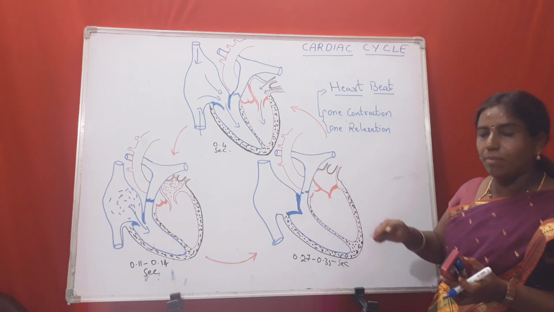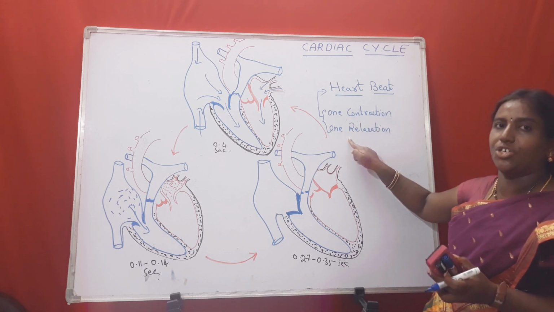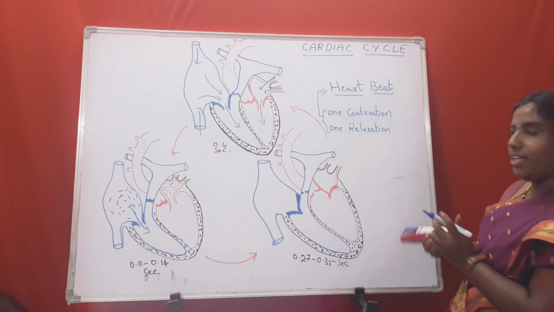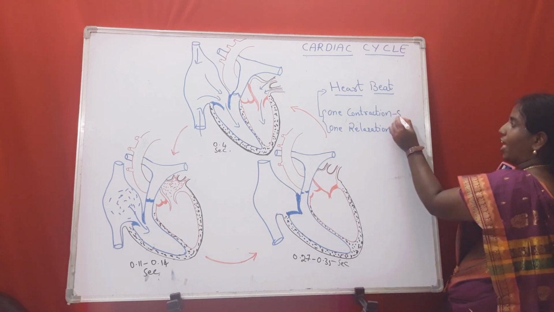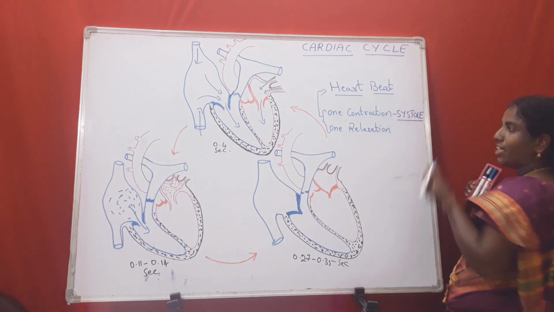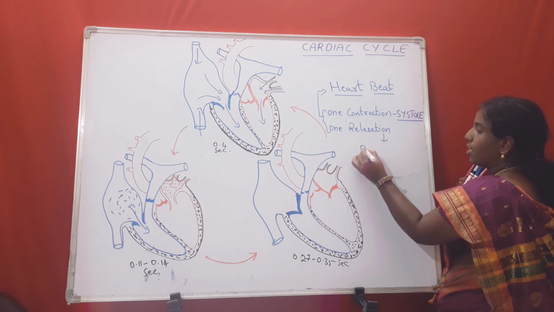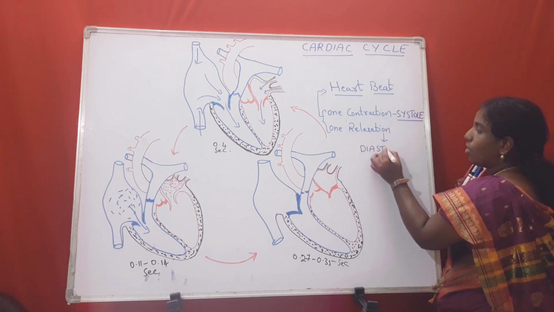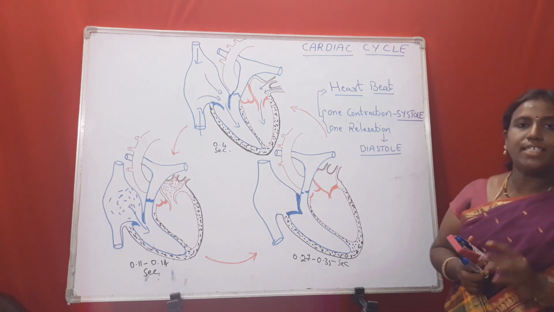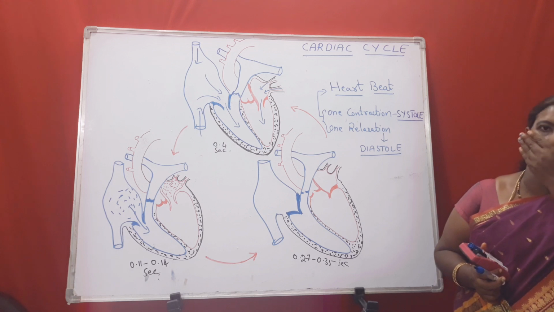So what is heartbeat? One contraction and one relaxation of the heart is called heartbeat. Contraction is also called systole. Relaxation is also called diastole.